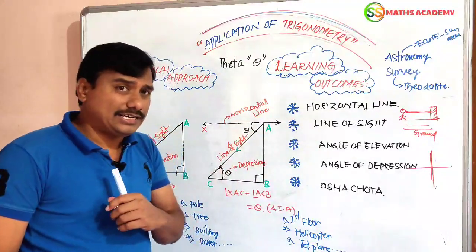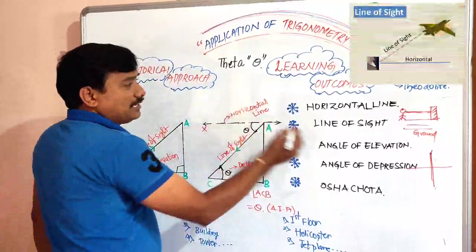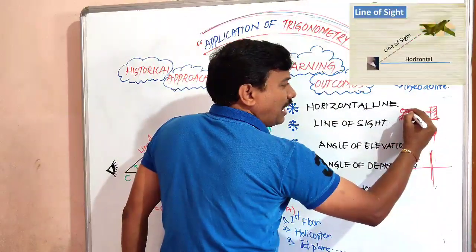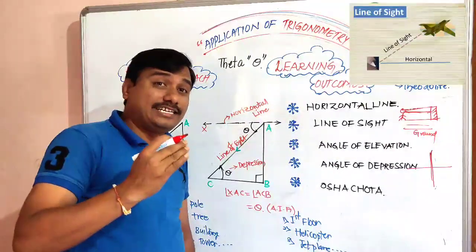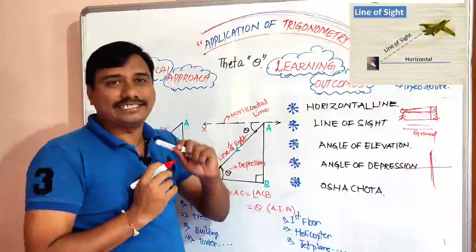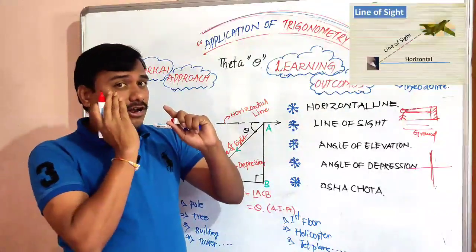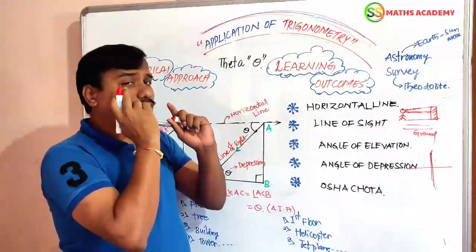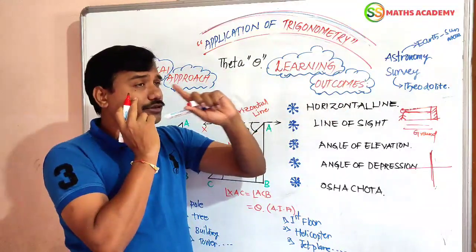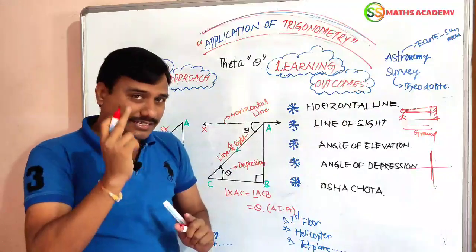Next, friends, line of sight. What is line of sight? Here the observer is there, and here the object is there. A line is drawn from the eye of the observer to the object. The line drawn from the eye of the observer to the object is called the line of sight, right?